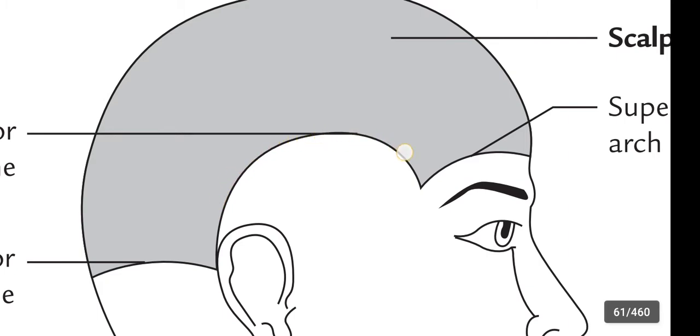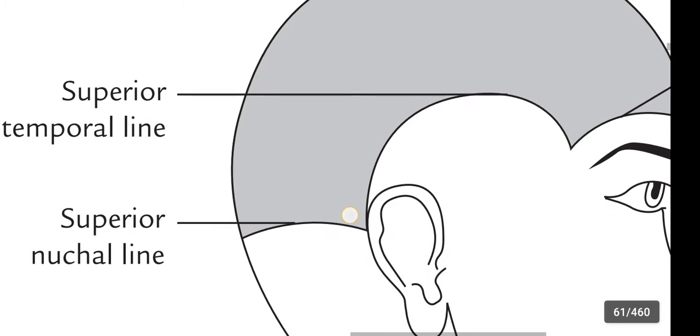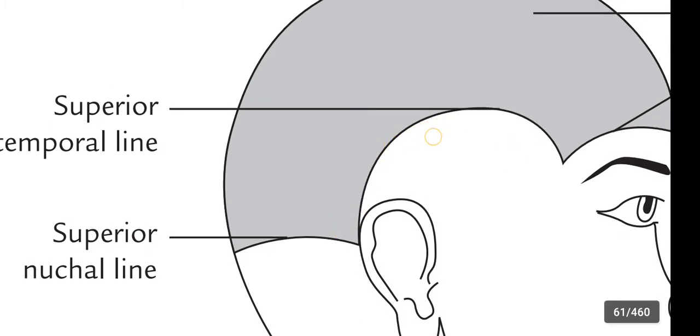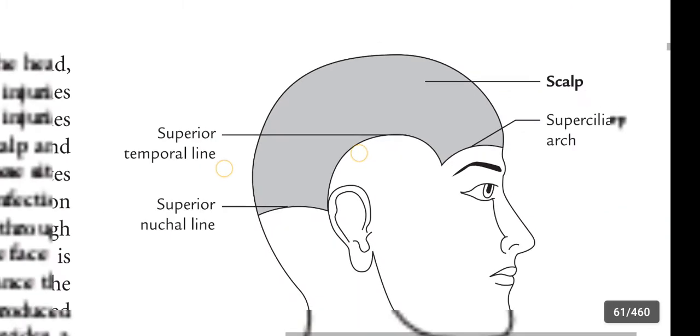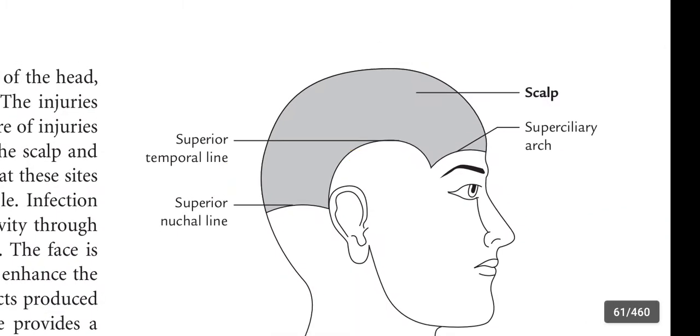If you observe laterally, this lateral portion, okay guys, this extends up to the superior temporal line. This is the superior temporal line. Laterally it extends up to the superior temporal line, but some authors say that it may extend up to the zygomatic arch. Okay guys, anteriorly superciliary arch, posteriorly superior nuchal line, and laterally superior temporal line.